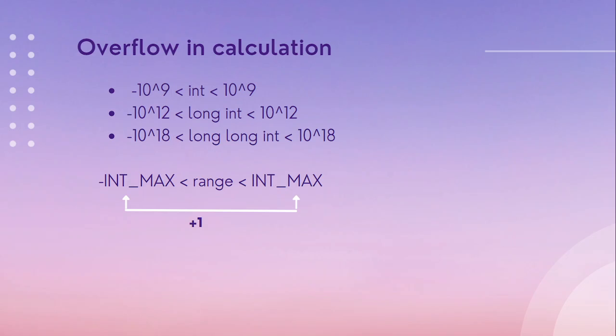Suppose I have this code written. Here integer a is taking 10 raised to power 5, integer b is taking 10 raised to power 5, but when I am multiplying them, I need the output 10 raised to 10, but we know that the range of an integer is from minus 10 raised to power 9 to plus 10 raised to power 9.